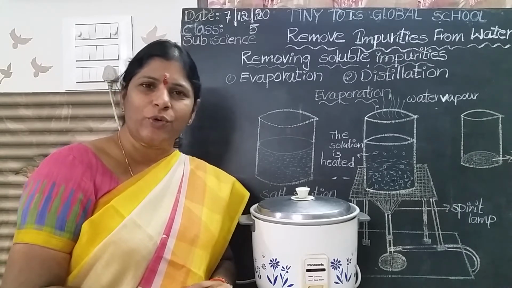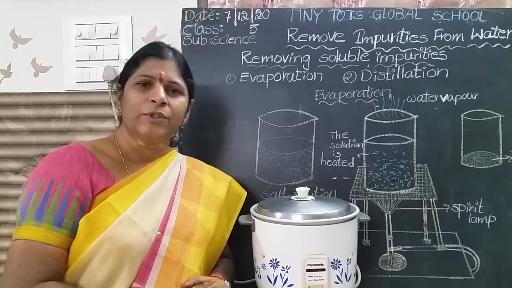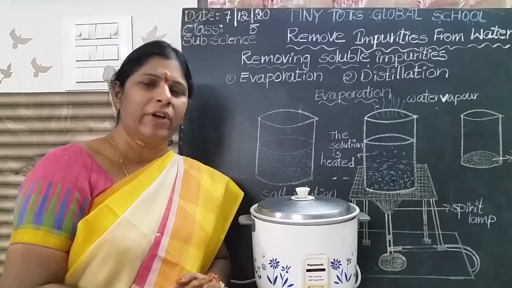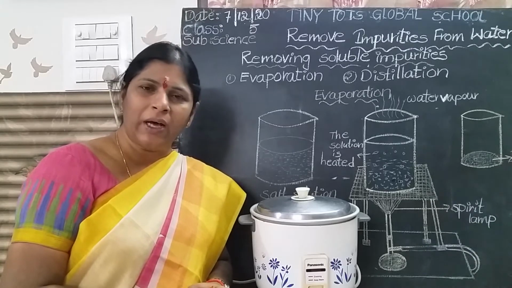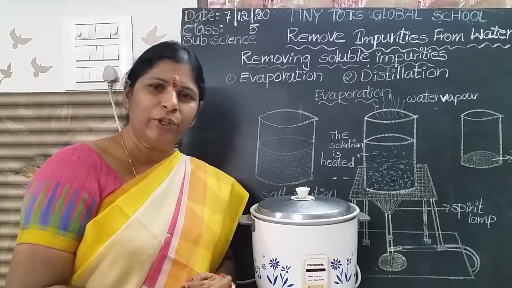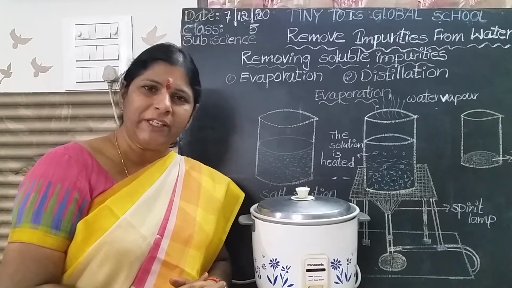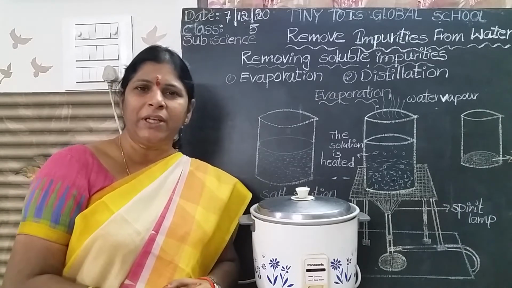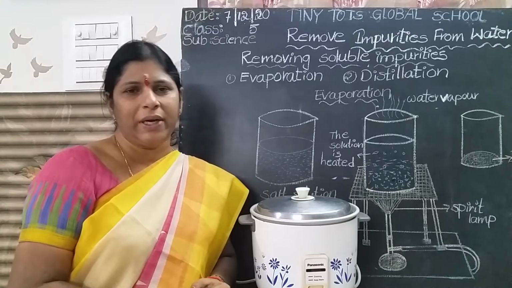Which substances do not dissolve in the water? Sand. You know that. Sand, mud, rocks. These are not dissolved in the water. Already we did an experiment, no? How can you remove the insoluble impurities from the water? Is it possible? Yesterday we did that experiment, no children? All insoluble impurities can be removed from the water by sedimentation, decantation, filtration.